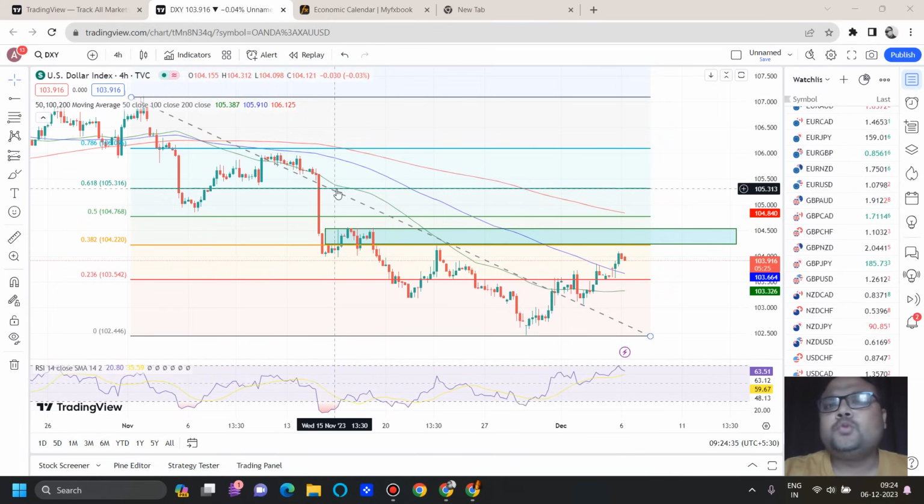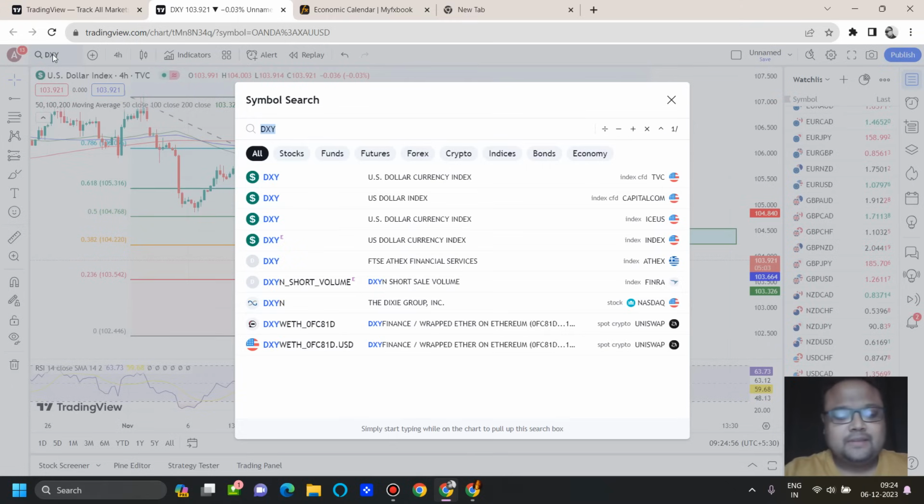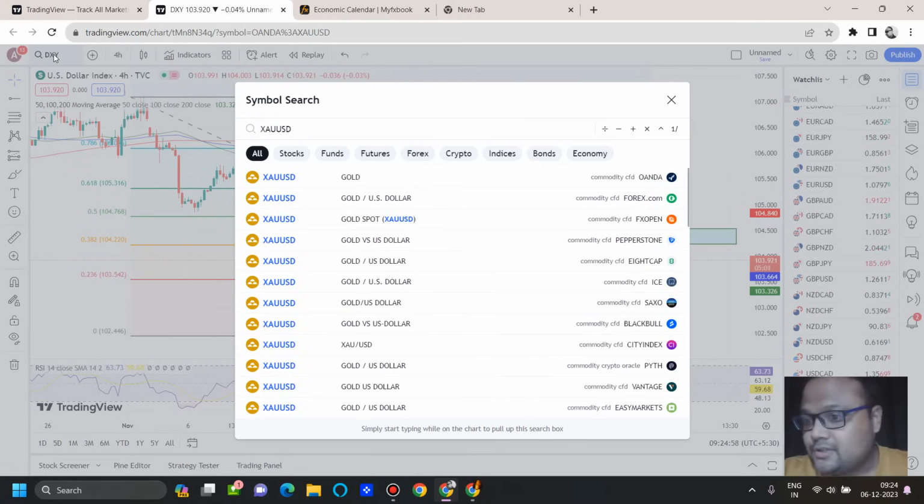I think it's better to wait till NFP if you're a positional or swing trader, and if you're a day trader, then try to stick to the levels only and go with 40-50 pips. That would be easier, because I'm a lover of 40-50 pips. Maybe, that's the reason I'm saying. But yes, safety is also important, isn't it?